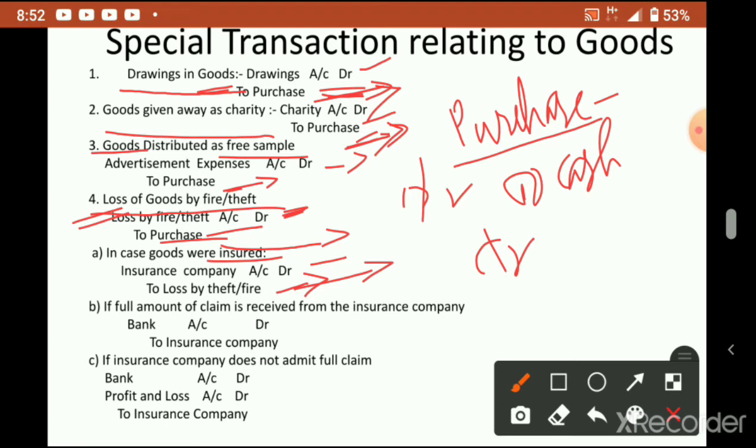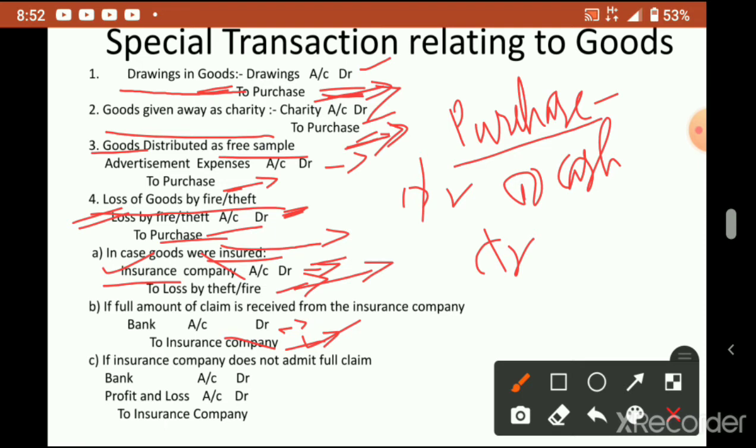Now here you see this insurance company account is opened in the debit. Suppose the insurance company is paying you the full amount, 60,000 lost, 60,000 they have compensated. Then we write bank account debtor to insurance company. Here insurance company's debit, now it is credited. So this insurance company account also got cancelled.